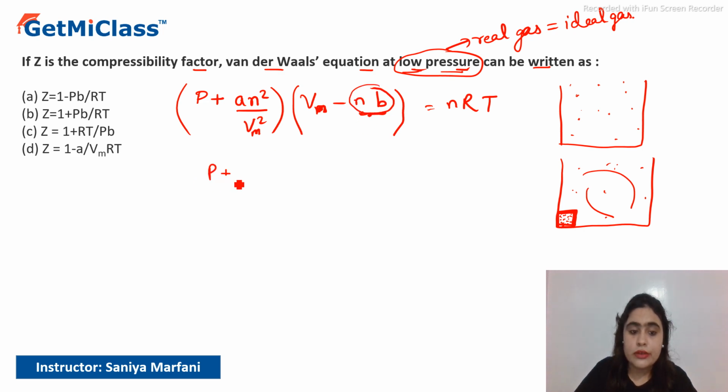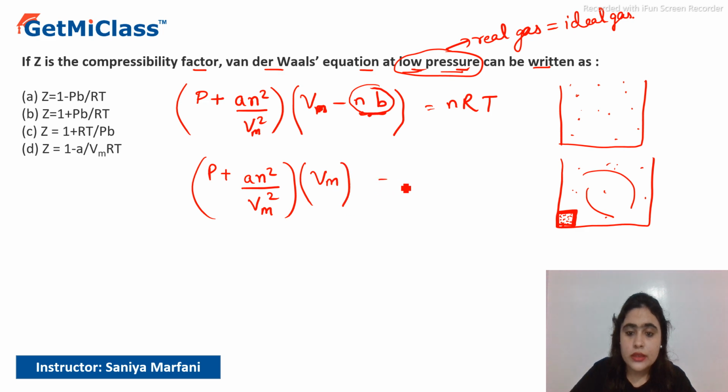So now the equation will become P plus an squared by Vm squared, into Vm, is equal to nRT. Now in the options given to us, Z is equal to 1 minus Pb by RT, Z is equal to 1 plus Pb by RT, Z is equal to 1 plus RT by Pb, Z is equal to 1 minus a by Vm RT. There is no n, which means they are talking about 1 mole of gas.